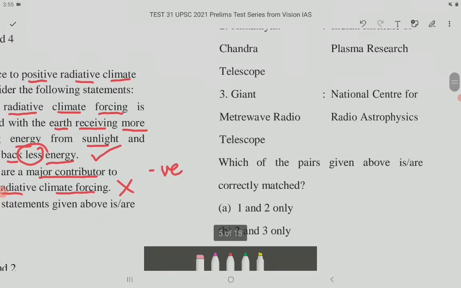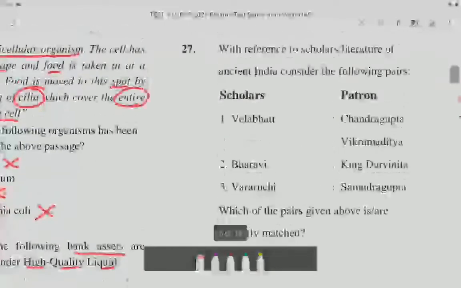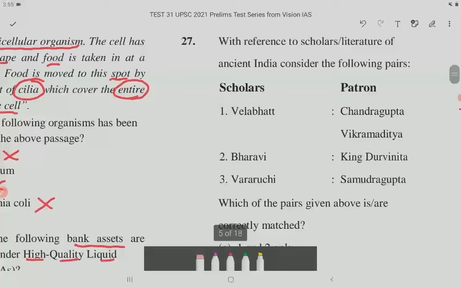Now let's come to the next question, that is question number 27. With reference to scholars or literature of ancient India, consider the following pairs. We have scholars on one side and on the other side we have their patron. The first one is Velavat and his patron is Chandragupta Vikramaditya.